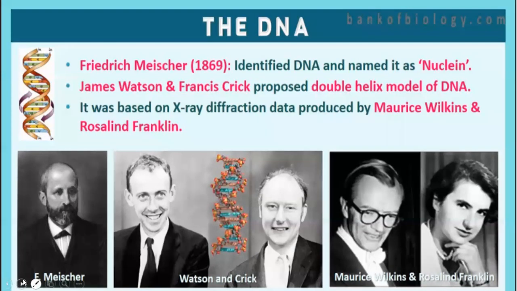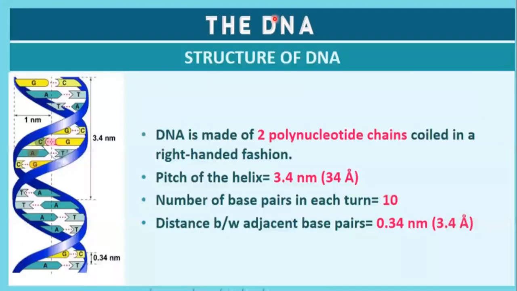Next one. Structure of DNA, or what are the salient features of the double helix structure of DNA? The first point is that DNA is made up of two polynucleotide chains. They are twisted in a right-handed fashion, consisting of two complementary sequences with anti-parallel polarity. If one has 5' to 3' polarity, then the other will have 3' to 5' polarity.